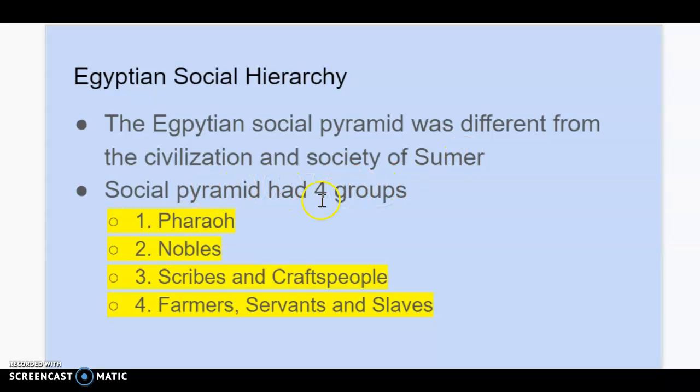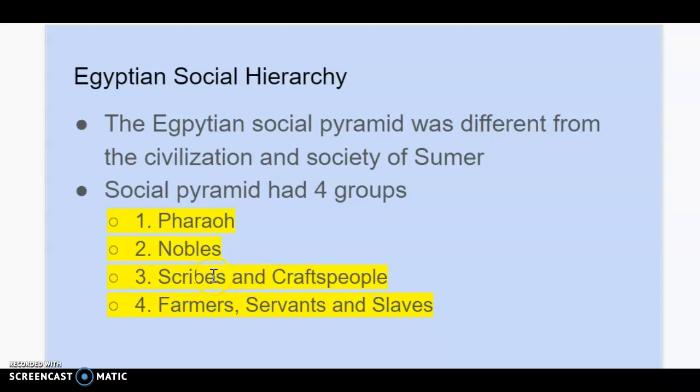It had 4 groups, and in order, they are the pharaoh, who you now know is the king, and that word means great house. Next down you had the nobles, and in a minute you'll see what their role was. Remember, there's one pharaoh ruling as a god, and that's why he's at the tippity top of that pyramid with his ruling family. More people below him that are nobles, and we'll go over what their job is, like I said. Below that are the scribes, and if you remember from ancient Sumer, scribes are the people that are trained in school, they're educated for about 12 years, and they have the ability to write things down.